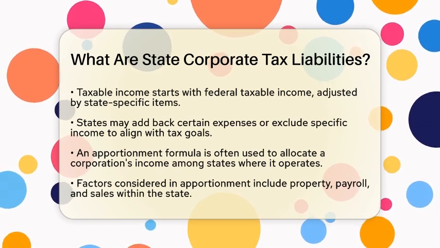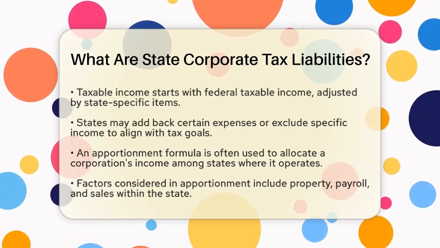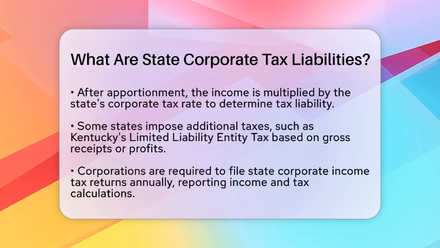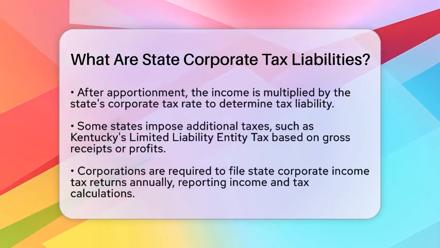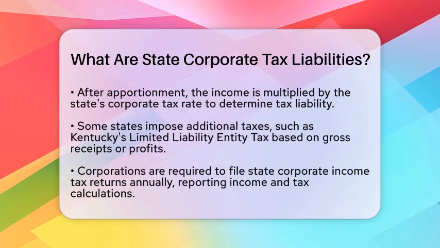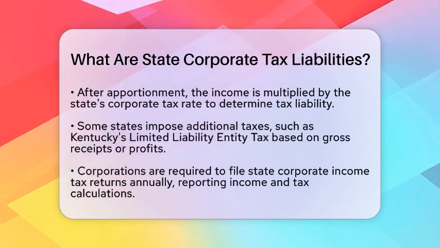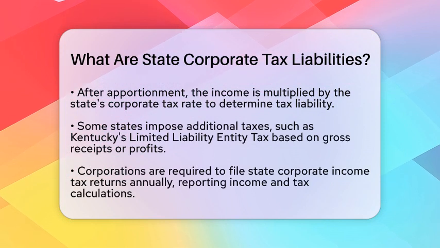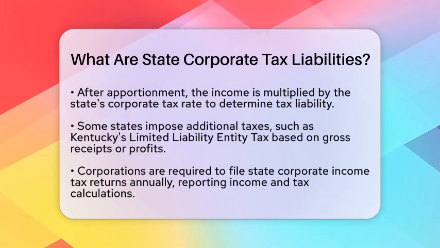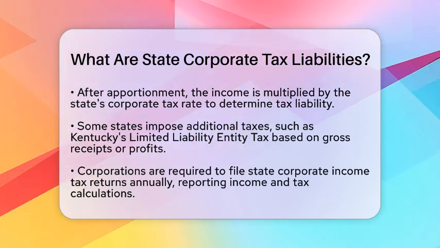For instance, Kentucky has a limited liability entity tax that applies to certain businesses based on gross receipts or profits. This tax has specific thresholds and sliding scales to calculate what is owed. Interestingly, paying this tax can reduce the corporation's income tax liability.